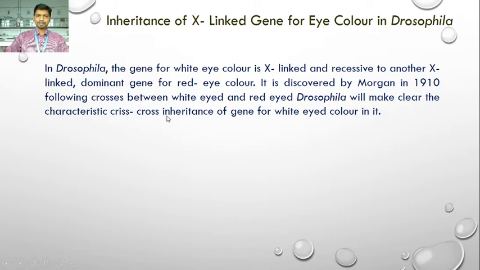It is inherited alternately from the parent female to the male, or to her son, and from male to the female again, or to the daughter again. So such crisscross inheritance of the X-linked gene is seen.